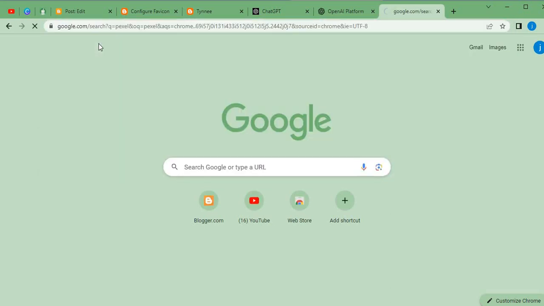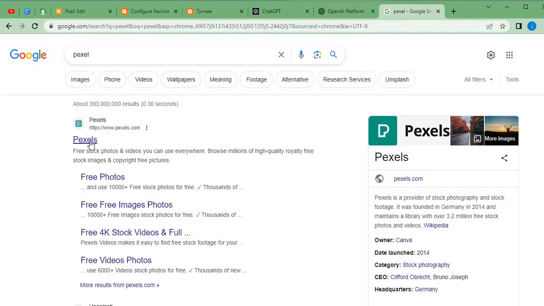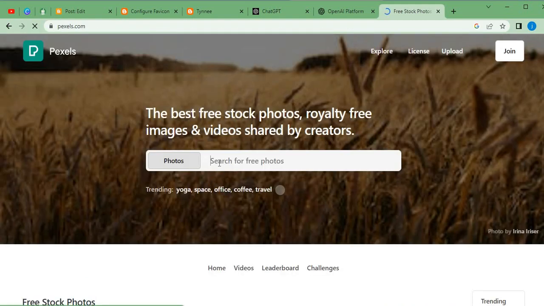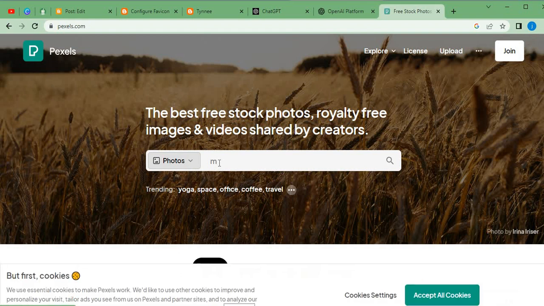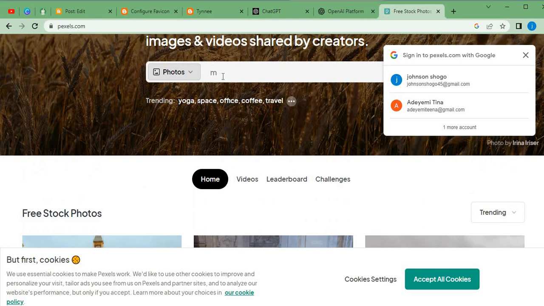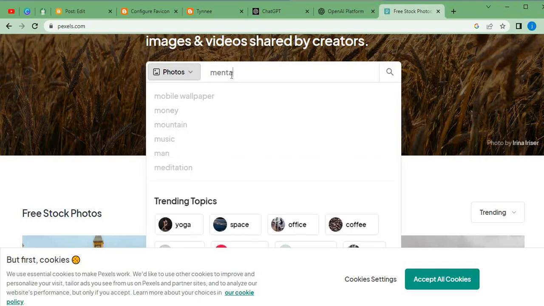So you guys can search for Pexels in your search bar, open a new tab and search for it. Now, free stock photos and videos you can use everywhere. Browse millions of high quality royalty free stock images and even copyright free images. So we click here, Pexels.com. Then we search for mental health. They're telling us to continue with one account, but we are not going to sign up now. So mental health.